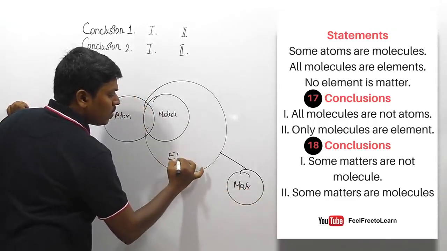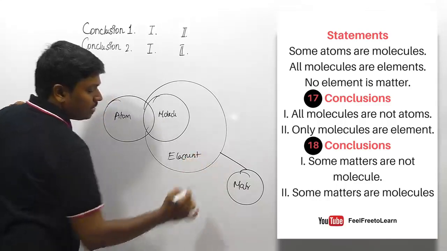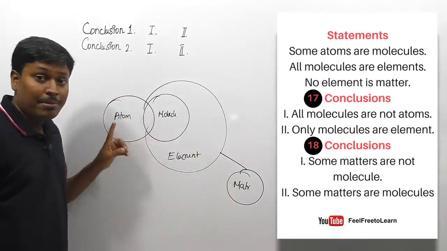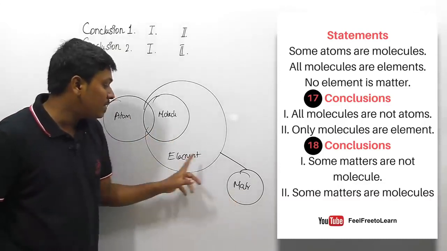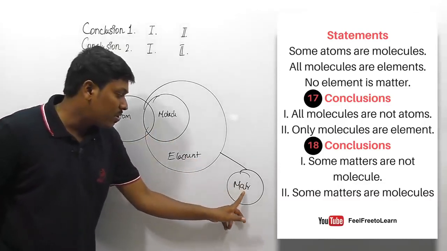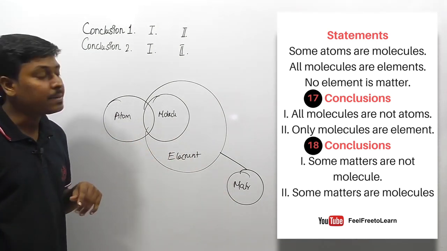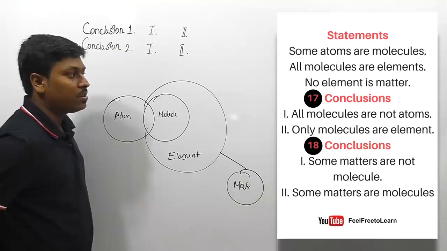If there is no link between element and matter, then we can surely say that there is no possibility of connecting matter with atom. But there is no possibility of connecting matter with element, and also no possibility of connecting matter with a molecule. But there is a possibility of connecting matter with an atom, right? Let me move on to the first set of conclusions, friends.